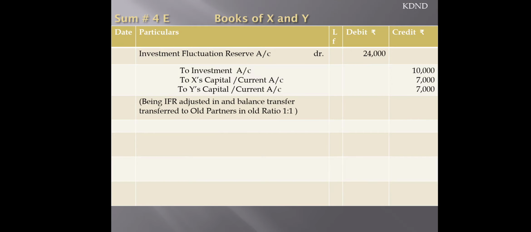Okay, now let's move on with the journal entries. Investment fluctuation reserve account debit 24,000 to investment, that is the loss which is there, 10,000, to X's capital and to Y's capital. That is, IFR adjusted in the balance transfer.